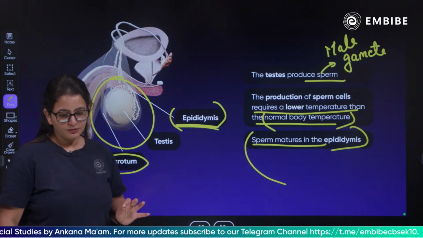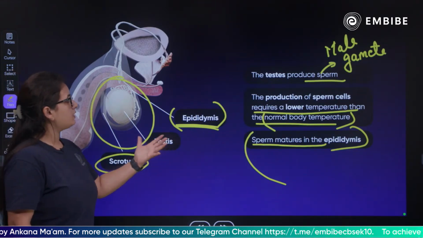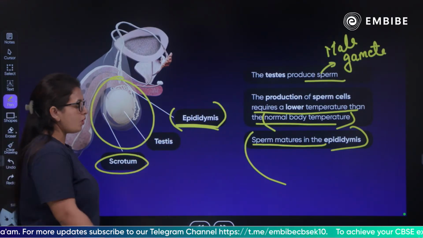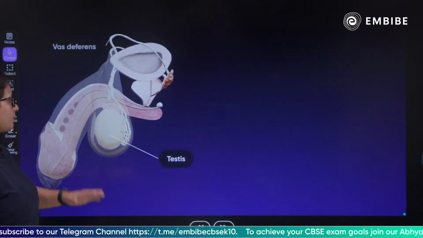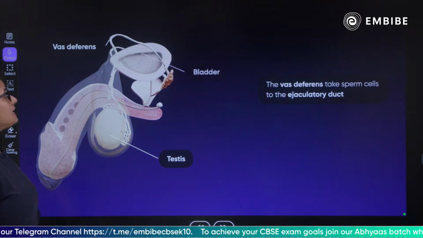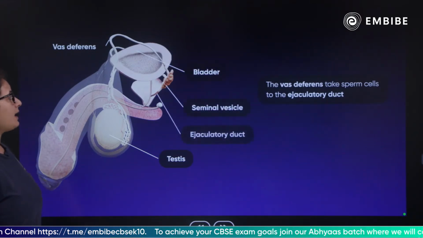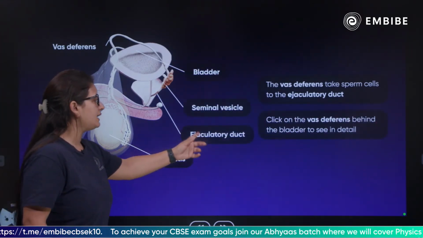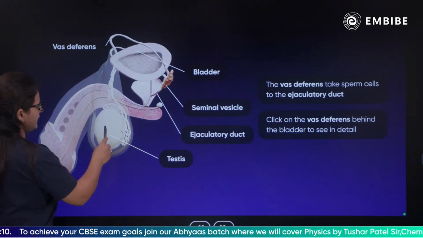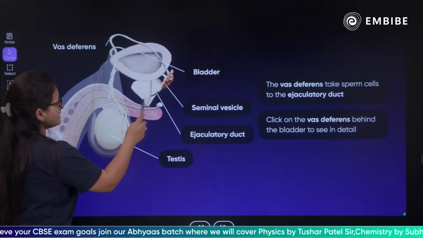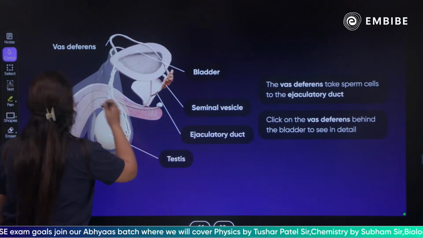Let's talk more about the parts. The next parts are the vas deferens, the bladder, the seminal vesicle and the ejaculatory duct. As you can see, this is the testes, there is the epididymis, and this is your ejaculatory duct.